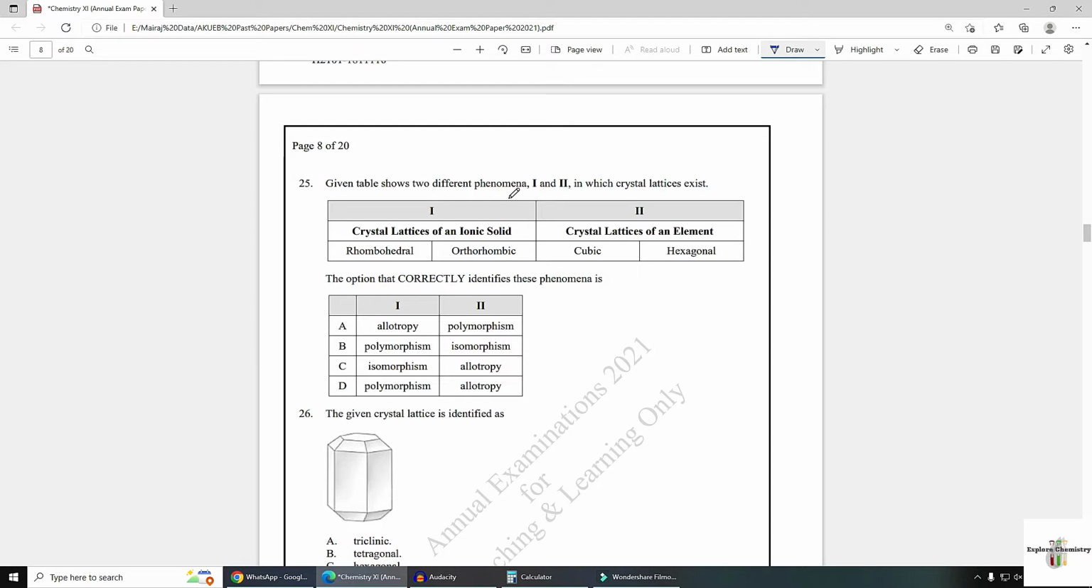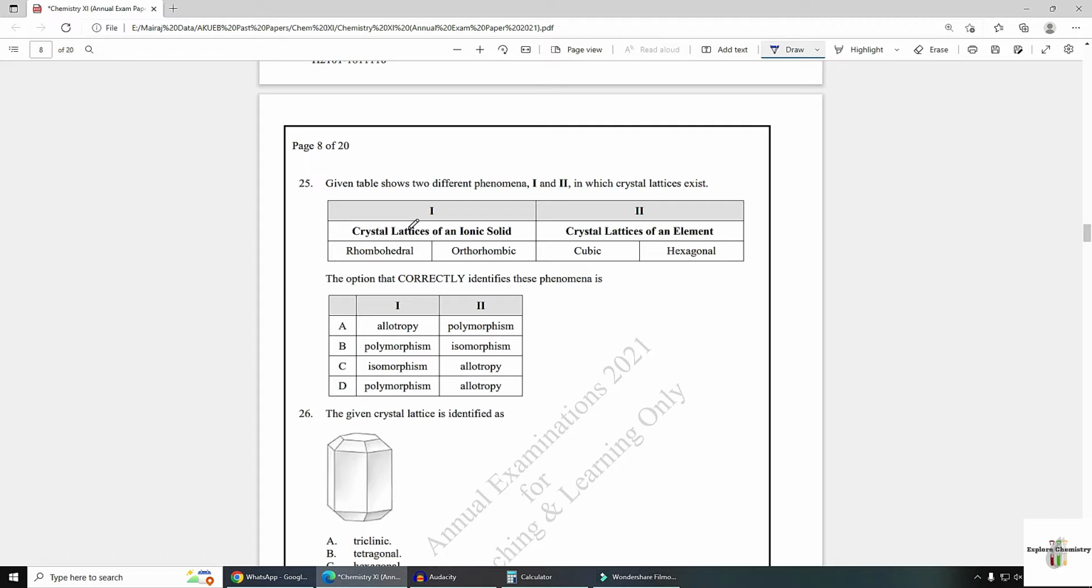The given table shows two different phenomena, 1 and 2, in which a crystal lattice exists. The crystal lattice of an ionic solid exists in two crystalline forms, rhombohedral and orthorhombic. The crystal lattice of an element exists in two crystalline forms, cubic and hexagonal. Which option correctly identifies these phenomena? This is related to polymorphism.